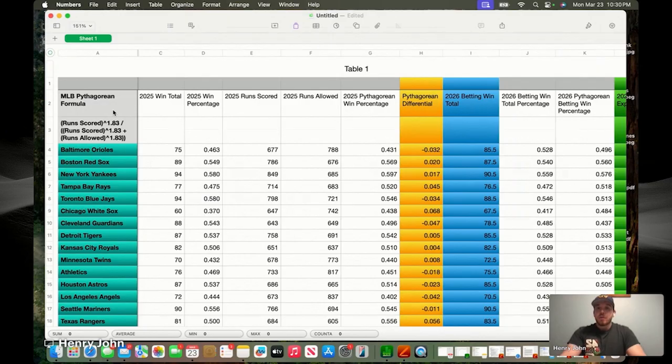And then from a betting standpoint, the thing that I find the most interesting is that this formula can give you a baseline as far as looking at season win totals.